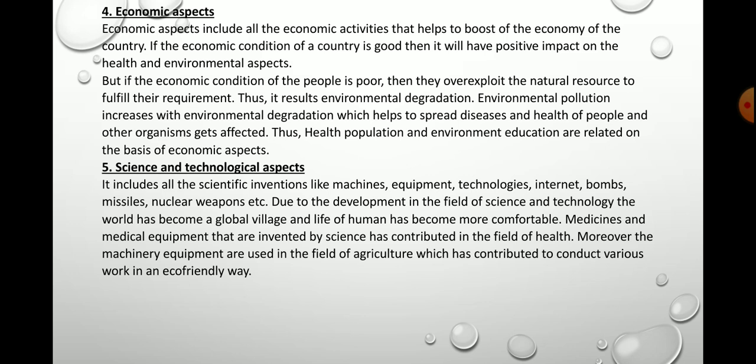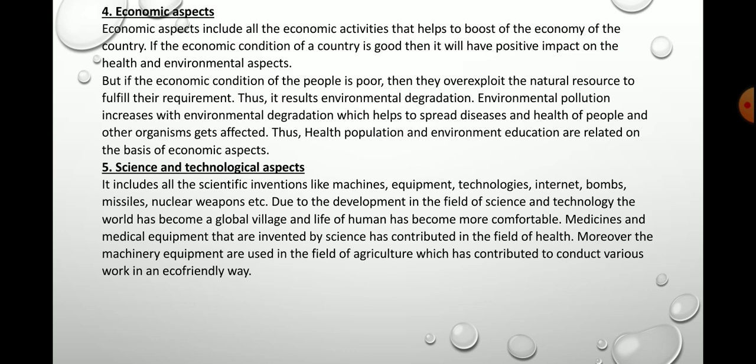Moreover, the machinery equipments which are being used in the field of agriculture, yes, not in our country exactly, we are using very less amount of modern technologies, but if you search YouTube and even you have seen in the news, in other industrialized countries, they have been using modern techniques and technologies in agriculture, and they are progressing a lot, isn't it? And that is all possible because of science and technology.